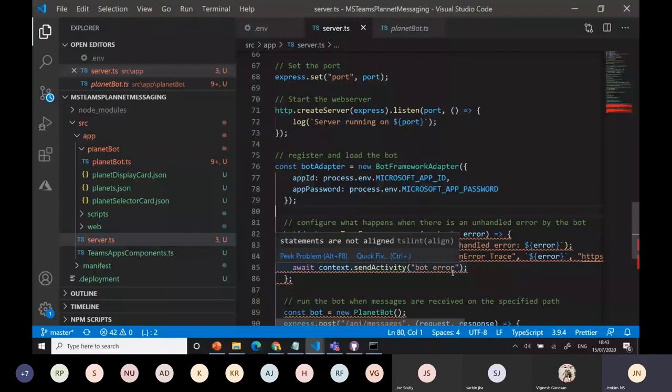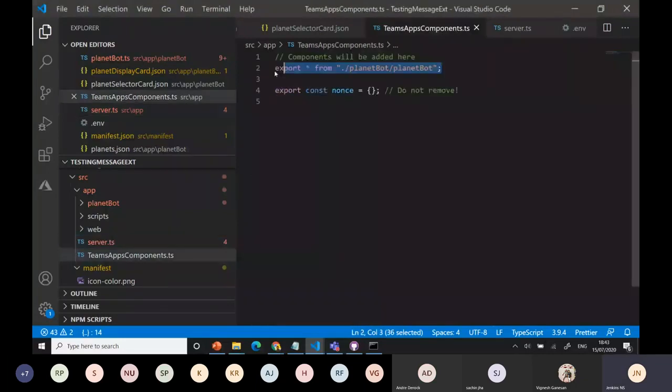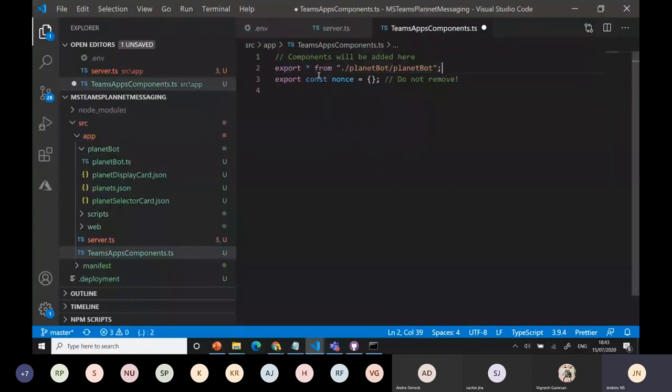I can do some things here also. I can import this because the component is the starting point. You need to add that. I hope everything is added. One more thing, just to verify.